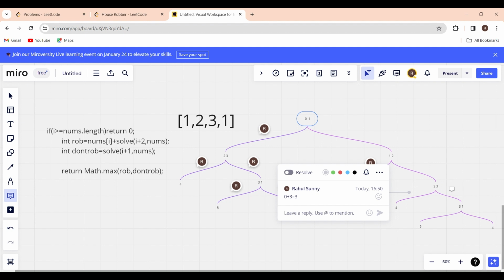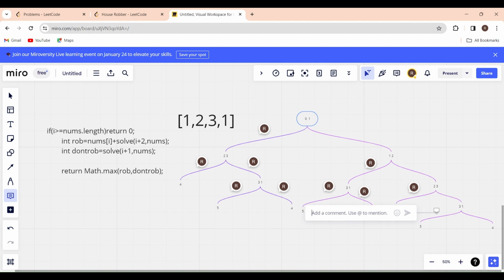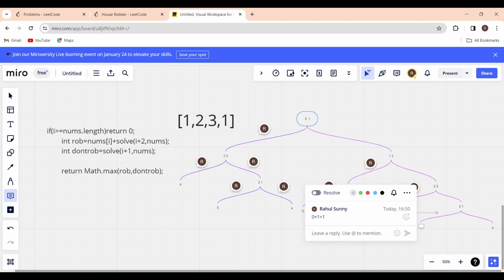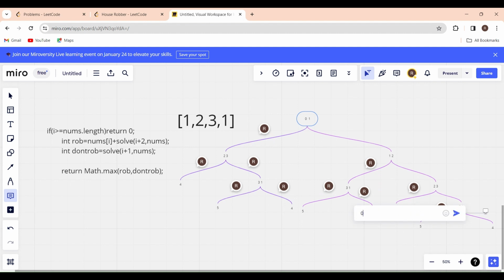If I don't want to rob the third house, then what will be the answer? Let us check. If I don't want to rob the house, then I can move to the fourth house. From the fourth house, I will be moving to the fifth house if I rob. So here, what will be the answer? If we go to the fifth house, it will be out of bounds. So from there, it will return 0, and 1 here. So it will be equal to 1 if I rob, and if I don't rob, it will be 0, right? If I rob the last house, then I will get 1. If I don't rob the last house, then I will get 0.